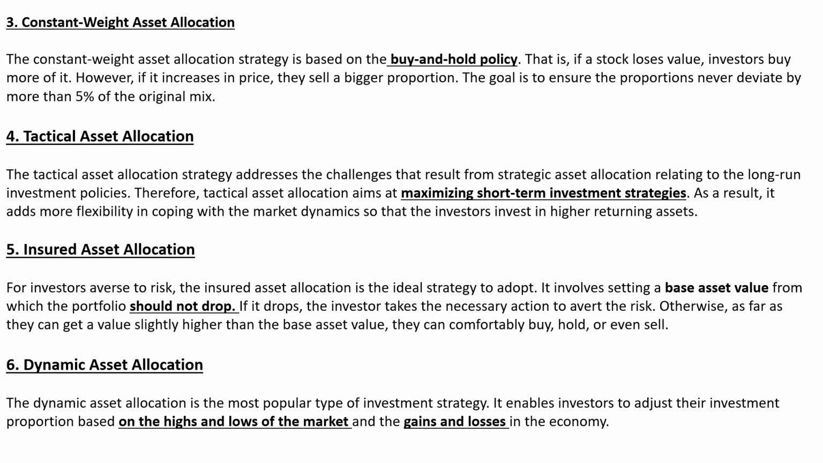So in insured asset allocation, there is a base asset value. If the share prices go up or go down to a particular set target base asset value, then the investor could sell that particular asset, or they may even prefer buying at that base asset value. So investors are very averse to risk, and insured asset allocation is the ideal strategy to have. It means they want to ensure that they will not take the risk.